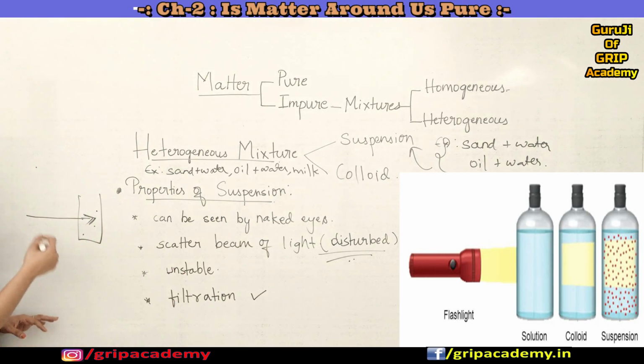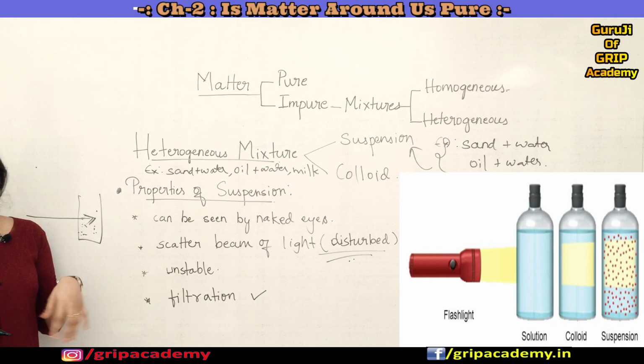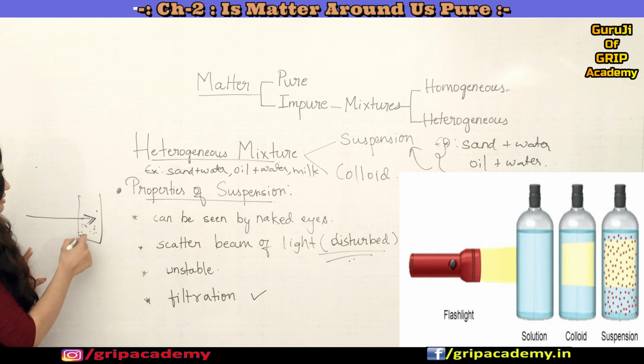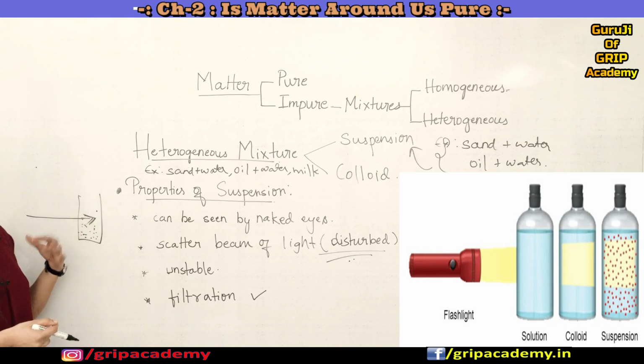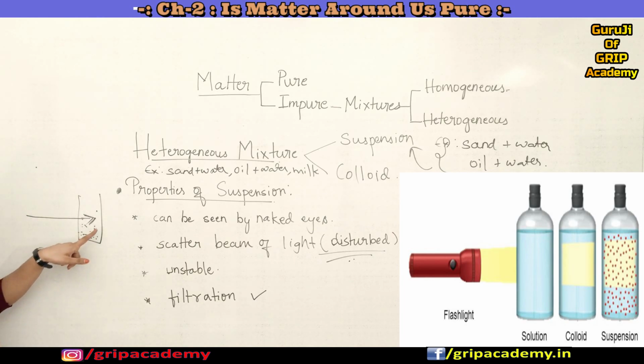See what happens if it is undisturbed: all these particles will go and settle. For example, after some time all the sand particles will settle at the bottom of the glass or vessel you had put them in, correct? So only in its disturbed state can it scatter a beam of light, else it is not capable of scattering the light which passes through it.